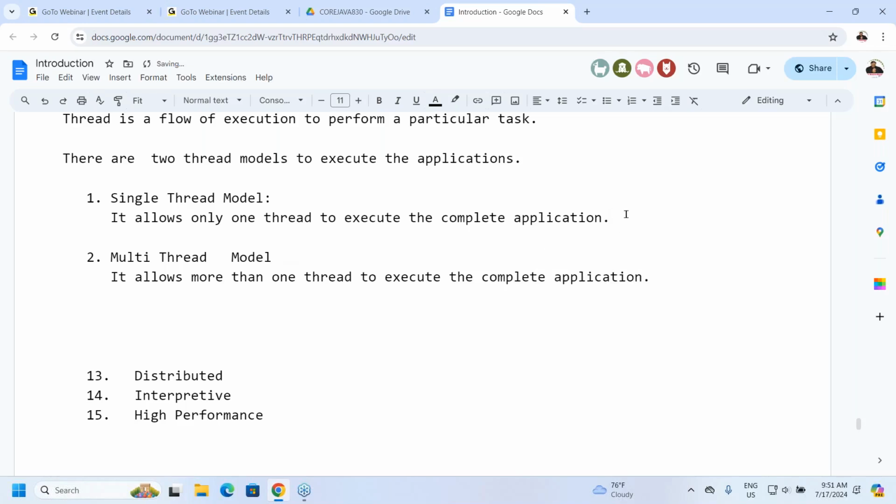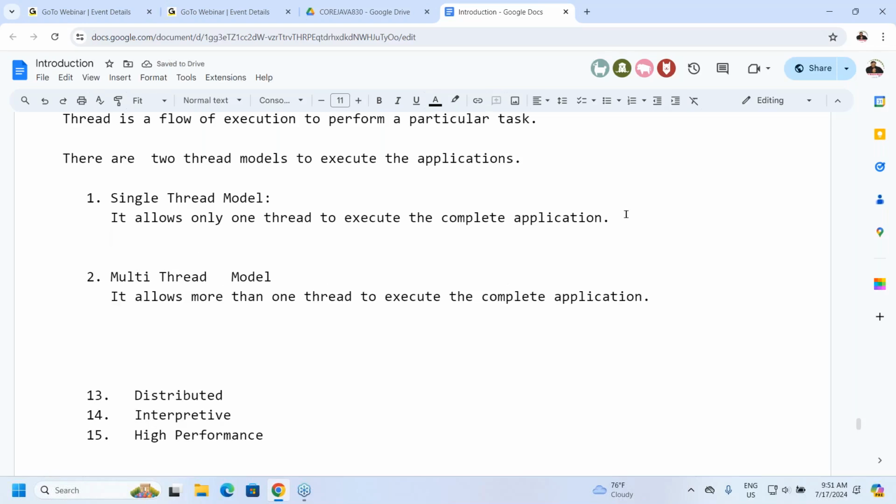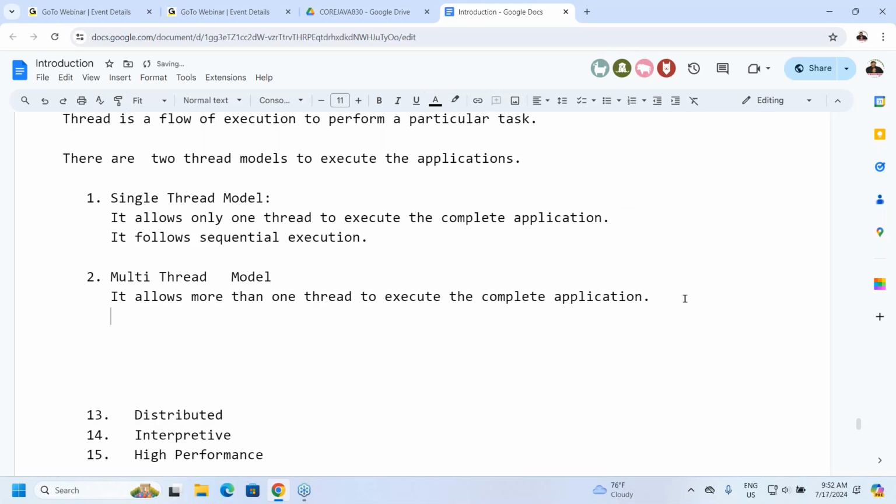When it comes to the single thread model, what is the next point? Observe carefully. It follows sequential execution. Only one thread, in the sense sequential processing only. But when more than one thread is working, what type of execution is it following? It follows parallel execution. Please remember it. Wherever sequential execution is available, execution time will be more. Wherever parallel execution is available, execution time will be less.